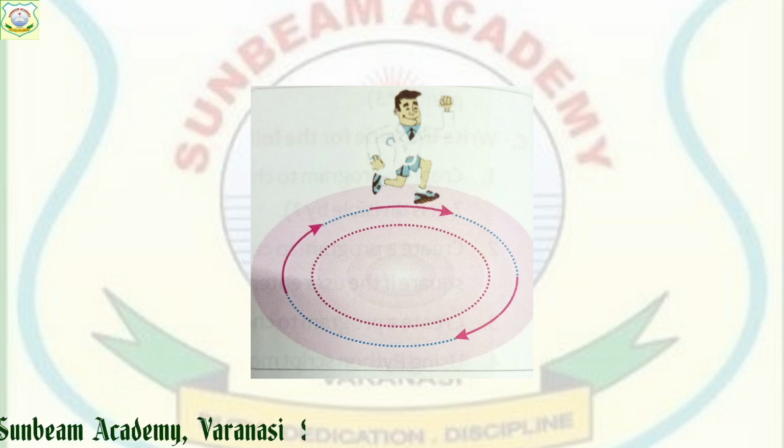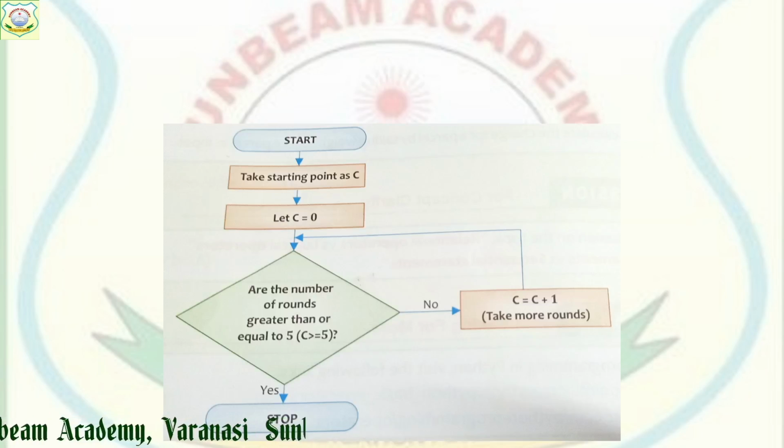This I am going to show you with the help of a flowchart. Whenever we write a flowchart, there is first a start box and the last one is a stop box, right? So here you are seeing the start box is given. Now your flowchart is going to start.